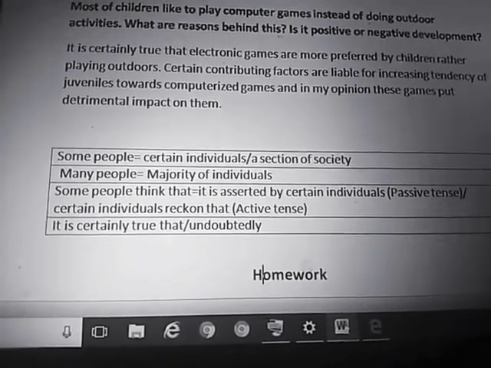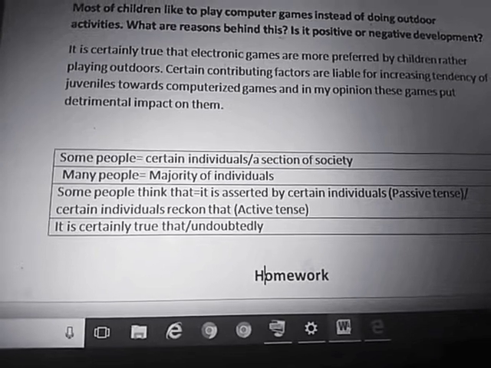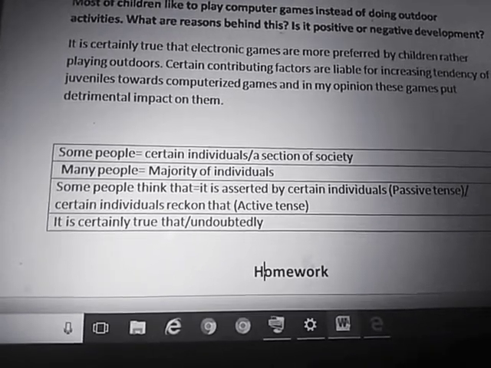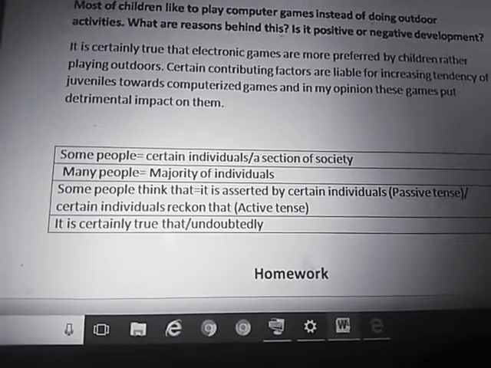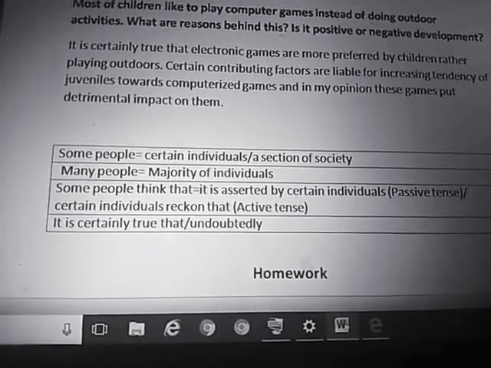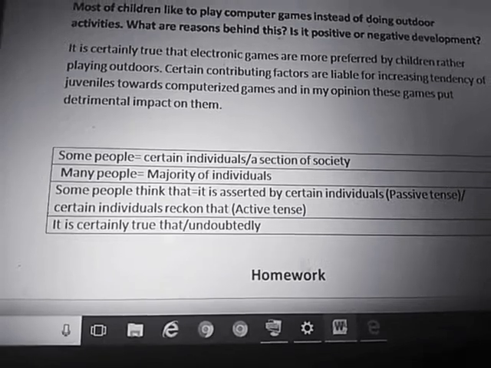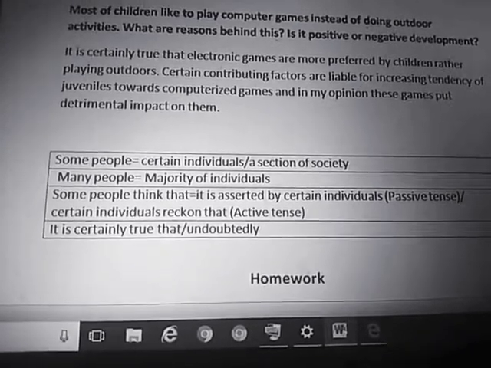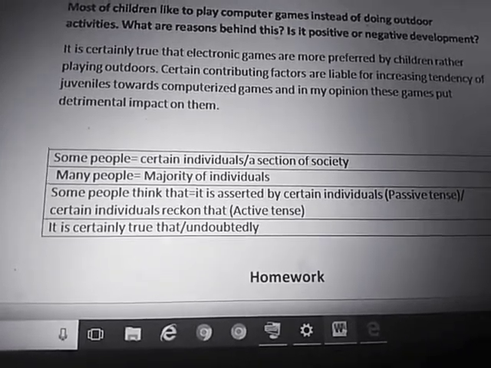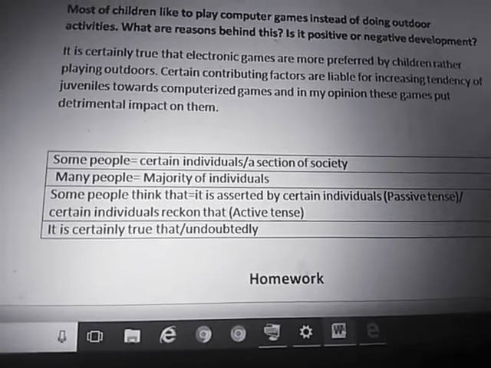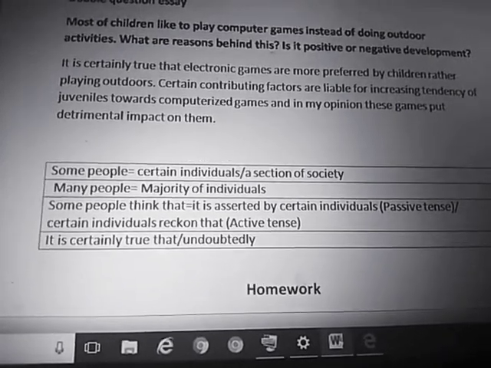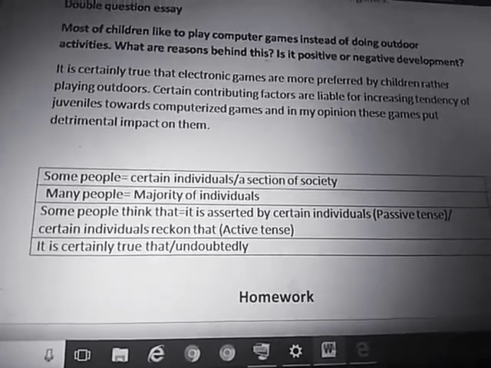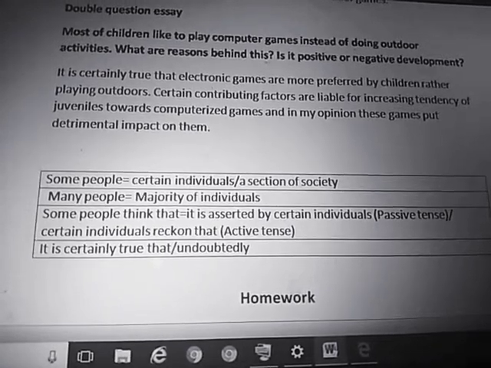And if your essay starts without any group of people, or you think that the statement about which the question is given is quite close to reality, for example if it is related to crime rate, obesity, health issues, or computerized games, then you can start your introduction with it is certainly true that, or undoubtedly, or it is irrefutable that. And after that you will do paraphrasing, right? I hope these words will be useful for you, and you will try to write your introduction this way.